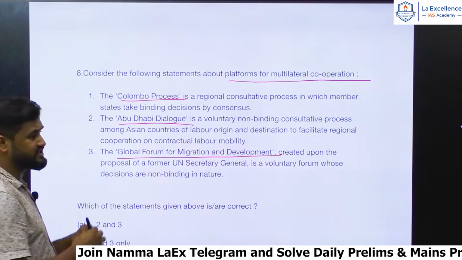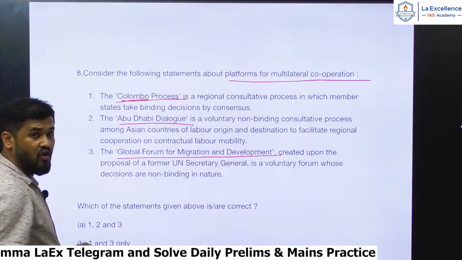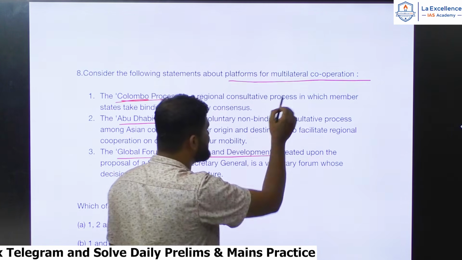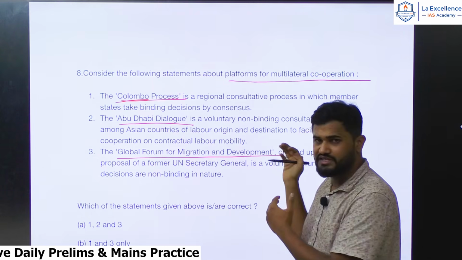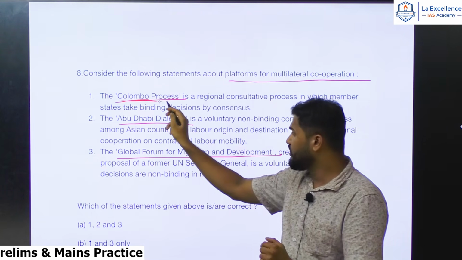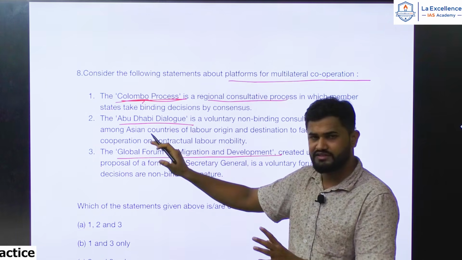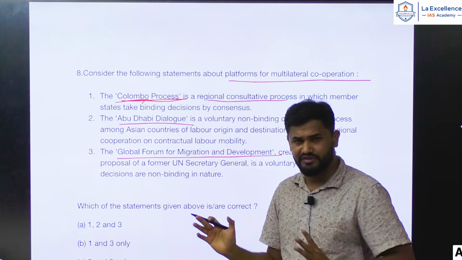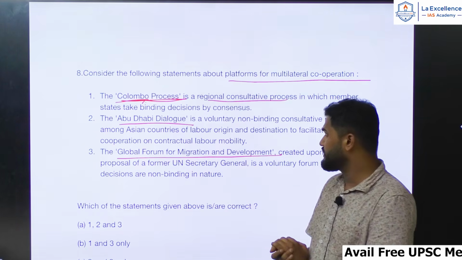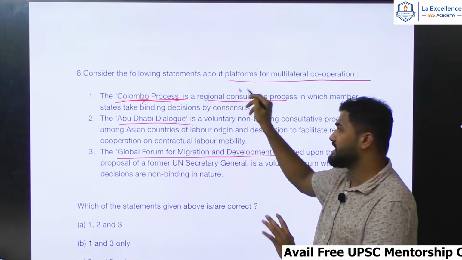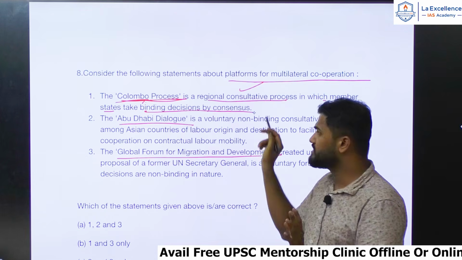Let's read the first statement carefully. You will see where you can get the hint. Colombo Process is a regional consultative process. You can see the coherence, whether the terminologies used here are syncing with each other or not. Colombo Process is a regional consultative process. It sounds good. Colombo in Sri Lanka and regional, maybe somewhere in South Asia, right? And neighboring related countries, Sri Lanka and surrounding countries. Colombo Process, regional consultative process. It sounds correct. In which member states take binding decisions by consensus.